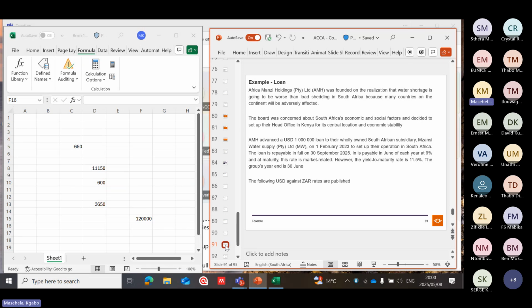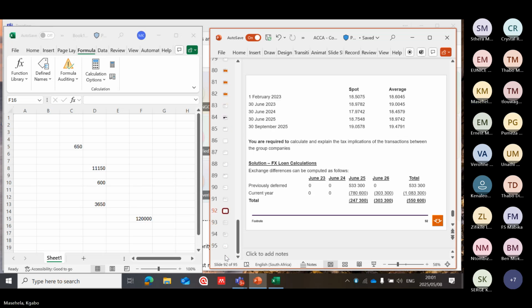Interest is payable in June of each year at 9%, and at maturity, the risk rate is market related. However, the yield to maturity rate is 11.5%. The group's year end is 30 June. The following USD against rand rates are published. Let's see.